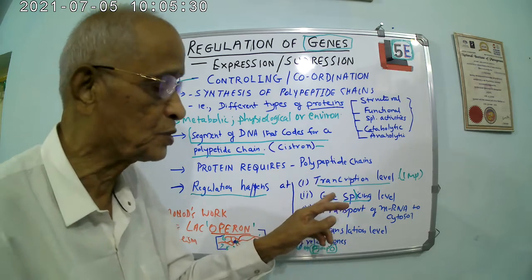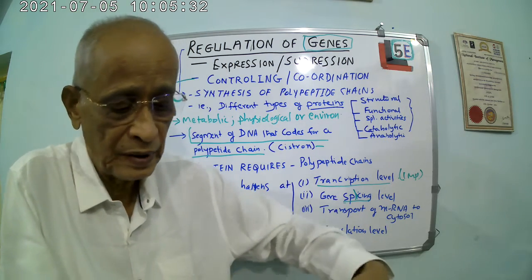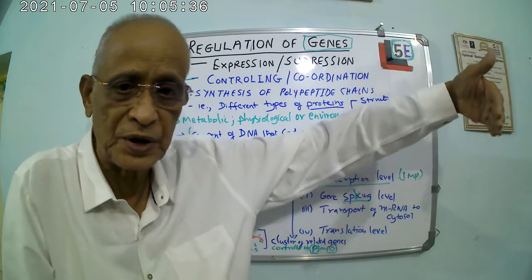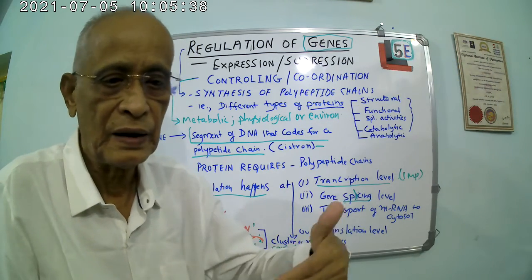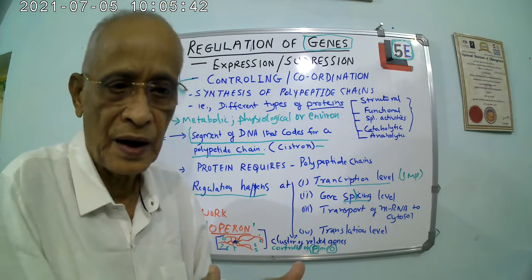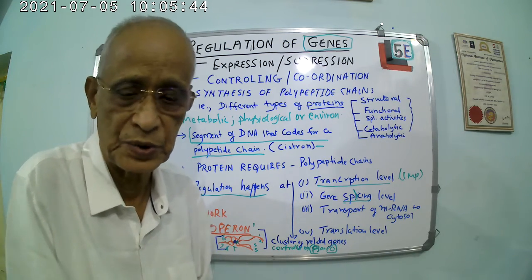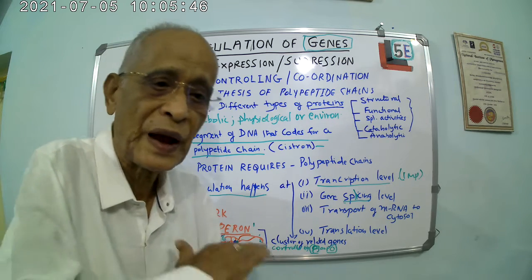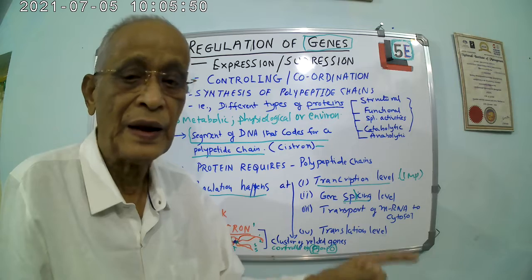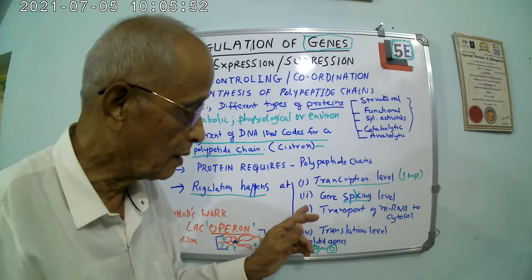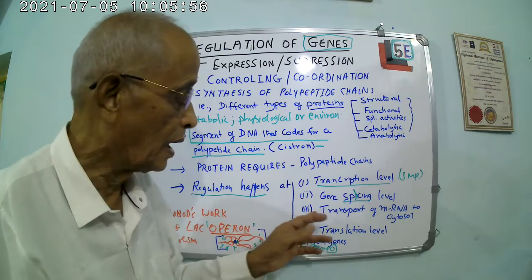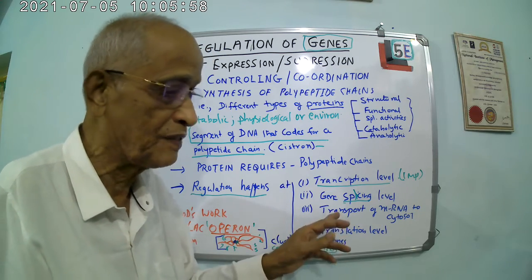And then gene splicing. When the transcription is made, it's made into a very long chain with degenerate nature of the nucleotides, or there will be redundant nucleotides which are not useful. They will have to be cut and made into a regular gene. And that is the second level of controlling. And the third level is transporting of mRNA.